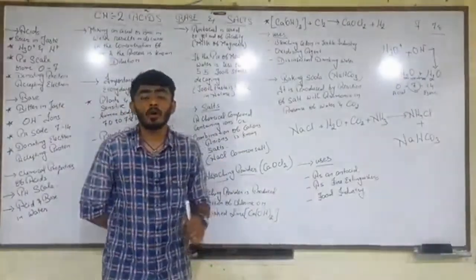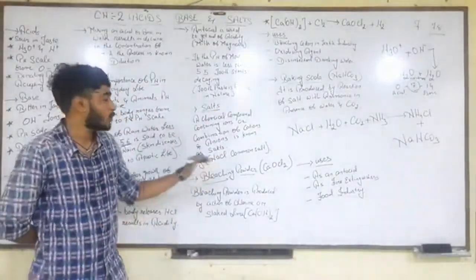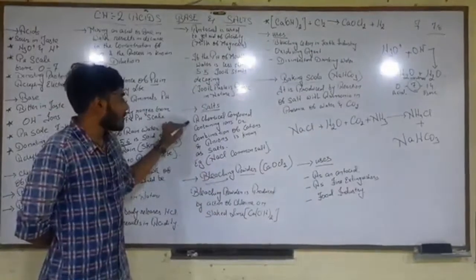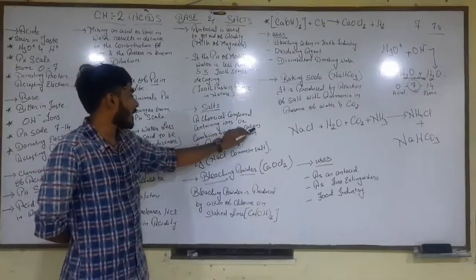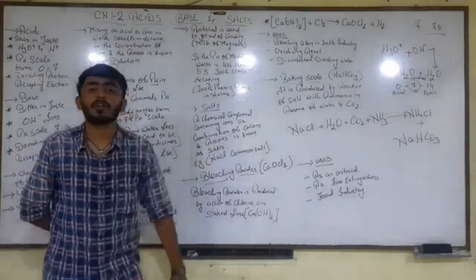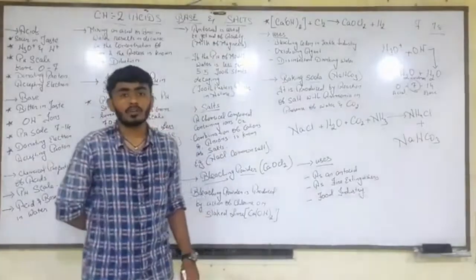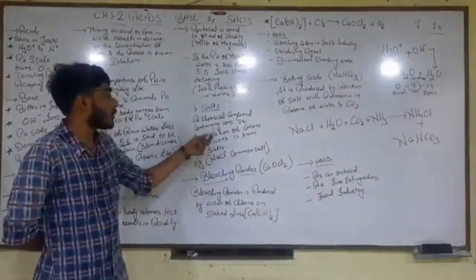But what is the chemical definition of salt that we are going to learn today? A chemical compound containing ions, or a combination of cations and anions, is known as a salt. So what are cations and anions, or what are ions?